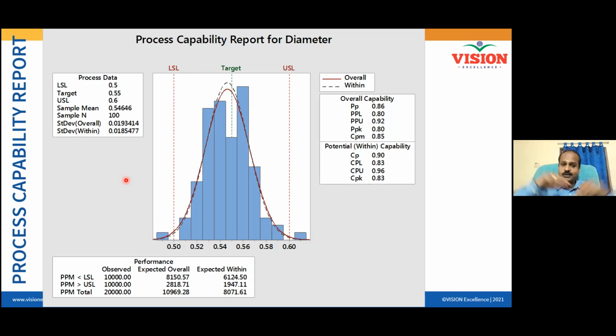If I want to understand the overall capability, I must collect data over a sufficient period of time to ensure that all variation play in my process, and then I calculate my capability when all sources of variation play in my process. Do you understand, all of you, the difference between Cpk and Ppk?